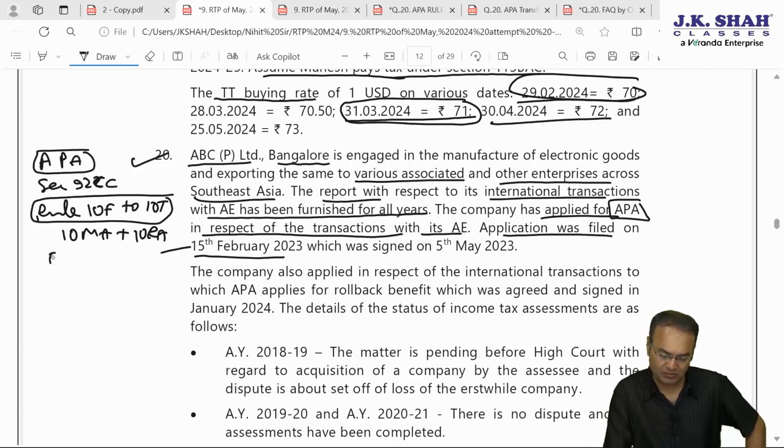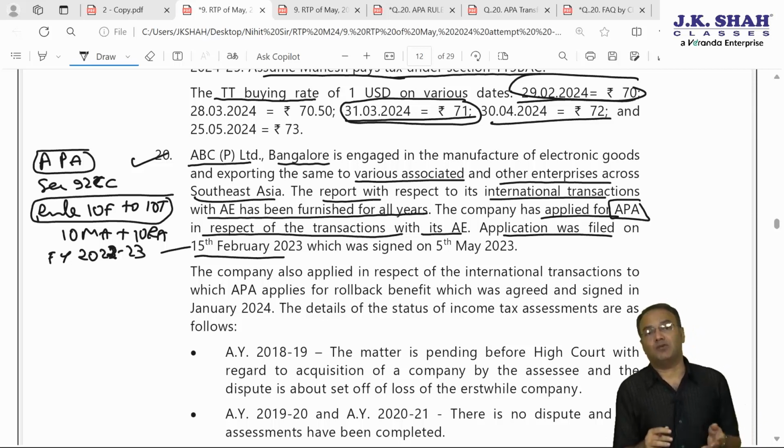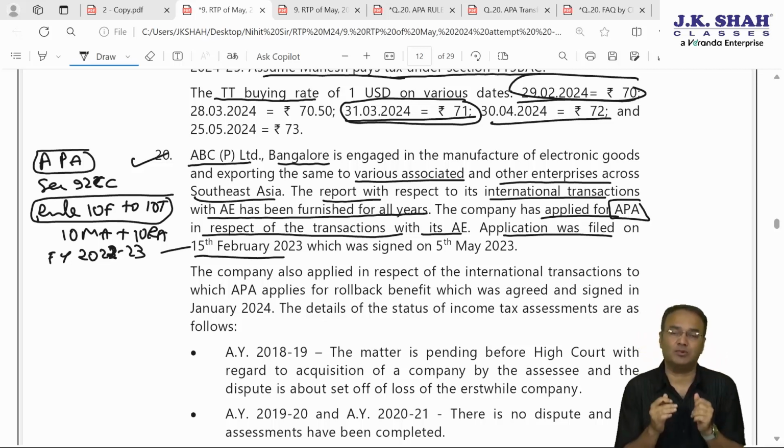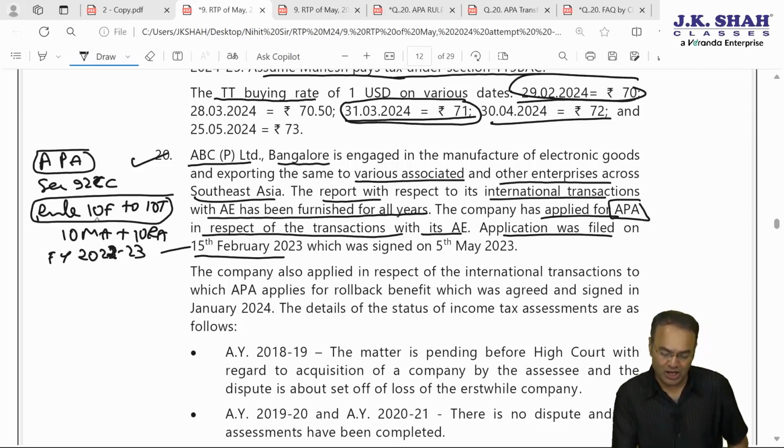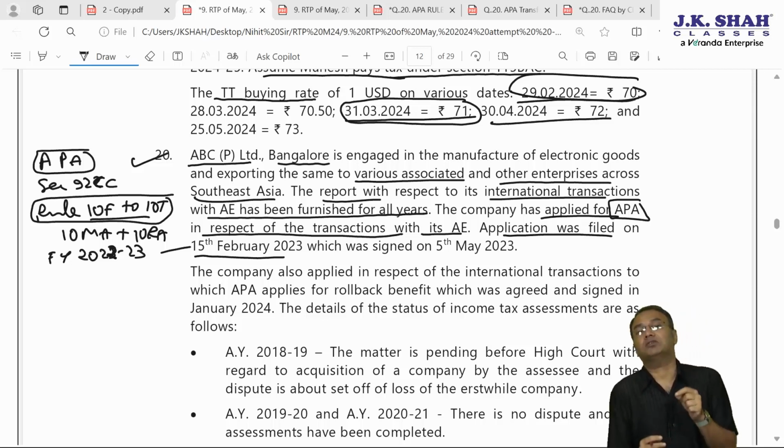That means the application was filed in financial year 2022-23. If the application is filed in 22-23, the 5-year period for APA will be applicable from the next year onwards, because as per Rule 10I, out of Rule 10F to Rule 10T, the application for APA has to be made before the beginning of the previous year for which APA is sought.